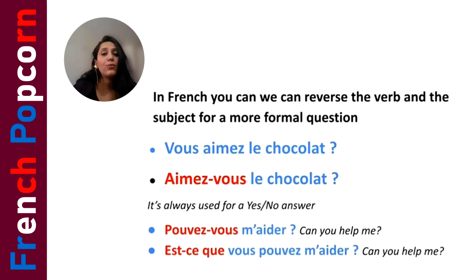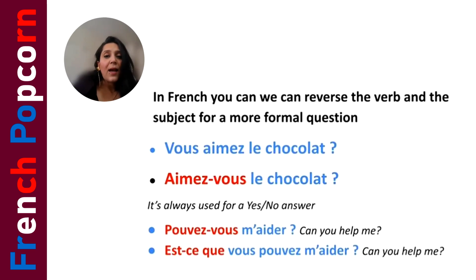Right now, what we have to do, like vous aimez, we have the construction of subject and verb. We have to just reverse their positions, and instead of vous, I'm using the verb which is aimer, and then instead of the verb in the previous sentence, I'm using the subject with a hyphen. That is called inversion. We are just changing their placements, and with the remaining statement, with the object, we put the question mark. So here, aimez-vous le chocolat? Do you like the chocolate?